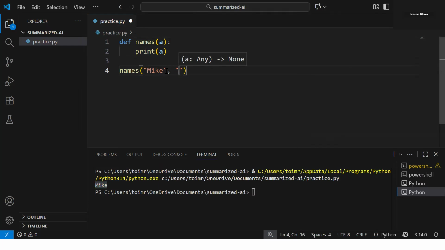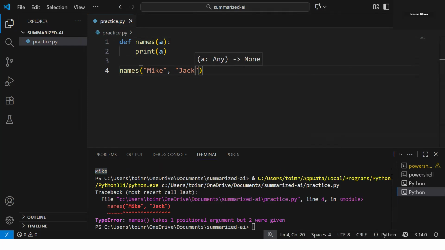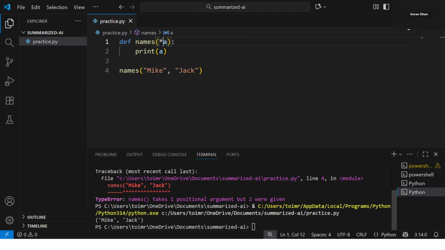But if I pass one more argument, it says names takes one positional argument, but two were given. So it's supposed to take only one, but we have given two. To handle all these scenarios, we have variable length arguments. So if I say *a, and if I try to run, see, Mike Jack got printed as a tuple. So *args allows us to pass any number of arguments. This is why we have args here.